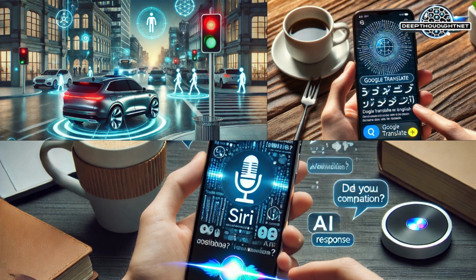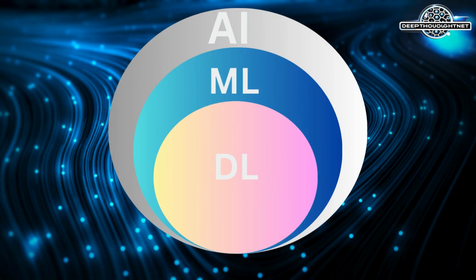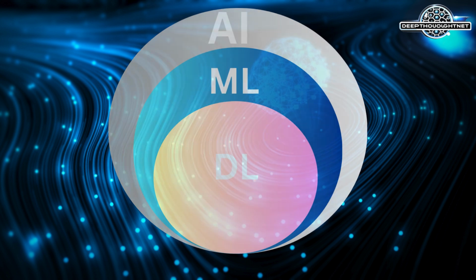AI is everywhere in our daily lives, from virtual assistants like Siri, Alexa, and Google Assistant to facial recognition on your phone. Artificial intelligence, AI, is a broad field that encompasses various technologies. The two major subsets of AI are machine learning, ML, and deep learning, DL. You can see deep learning is a subset of machine learning, ML, within the broader field of artificial intelligence, AI. That looks cool, right? Here's how these terms are defined.